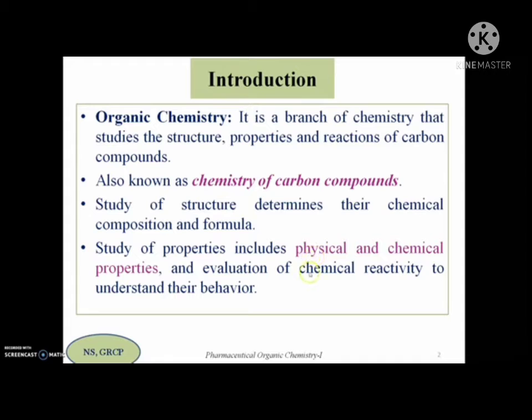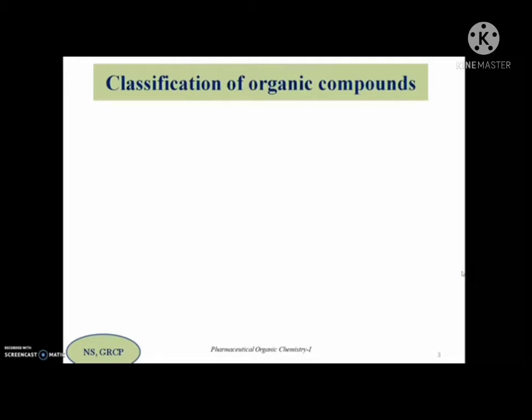We need to evaluate the chemical reactivity to understand the behavior of these organic compounds. So let us see the classification of the organic compounds. These organic compounds can be classified in two ways.